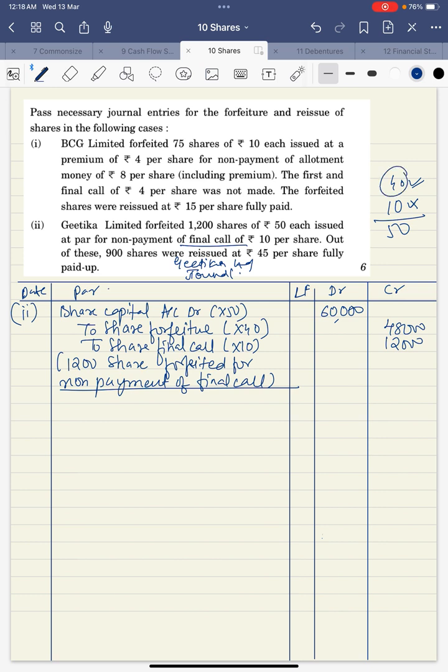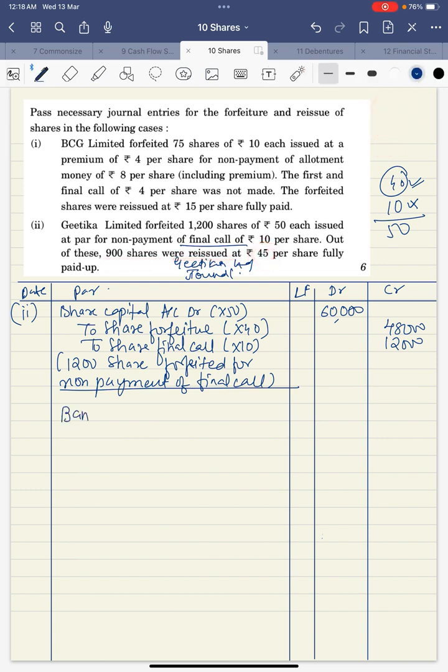Now how much discount can you give per share? 40 rupees discount can be given on one share. Now what they are saying is that out of this, not all the shares are reissued. Only 900 shares are issued for 45. 50 rupees shares issued for 45, so 5 rupees discount is given.